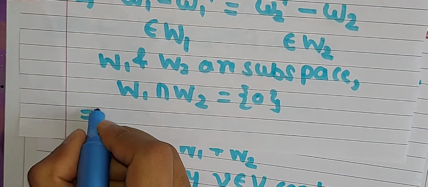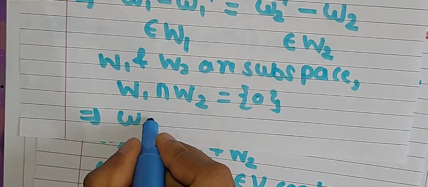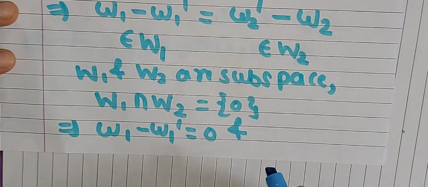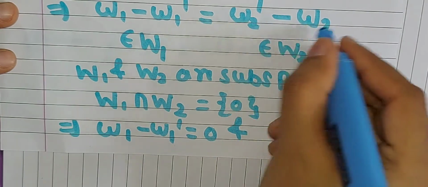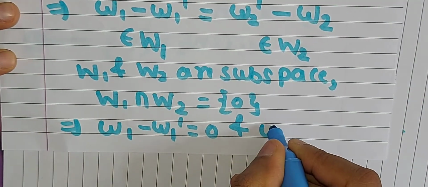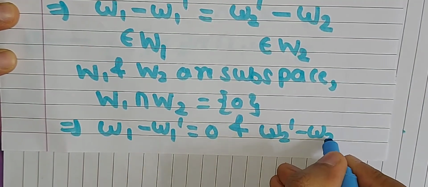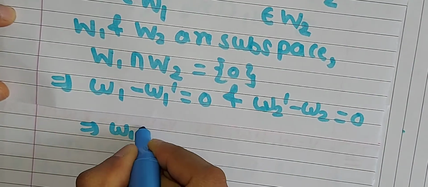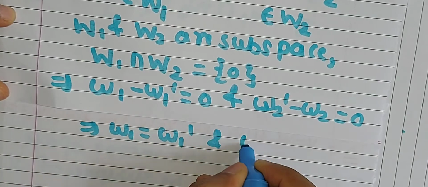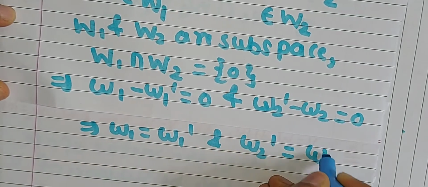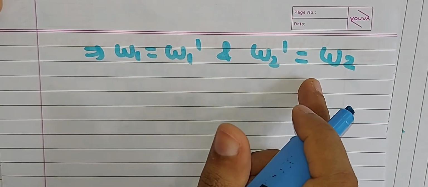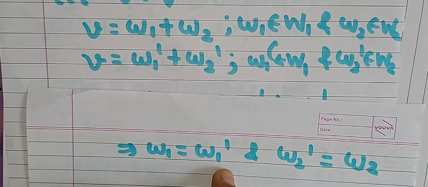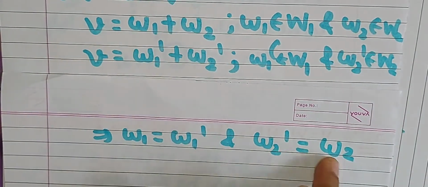So that means we have obtained from this condition w1 minus w1 dash is equal to 0, and similarly this element must be equal to 0 from this condition, that is w2 dash minus w2 is equal to 0. So that means this w1 must be equal to this w1 dash and this w2 dash must be equal to this w2. So what it represents actually, now we have obtained that this w1 and w1 dash are both the same, similarly this w2 and w2 dash are both the same.